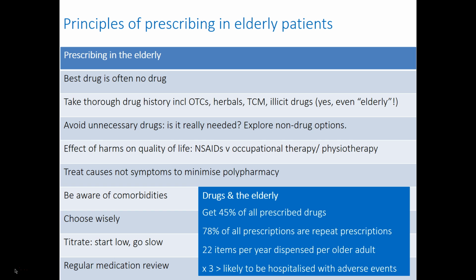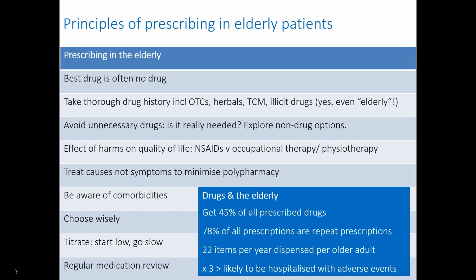It's good advice to titrate the dose of drug. Start with a low dose and then gradually up it to the target dose very slowly. An example would be the prescription of bisoprolol or carvedilol for heart failure. You start off with the lowest dose and then you increase it every 2 to 4 weeks. You should have regular medication review with the elderly because they're so sensitive to adverse effects.